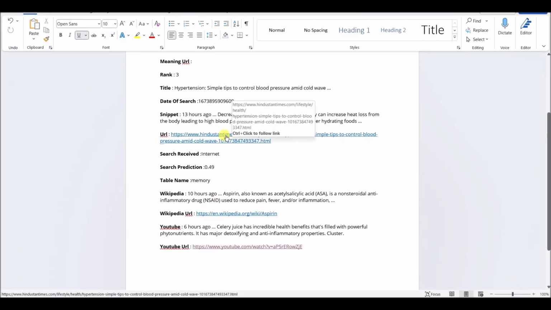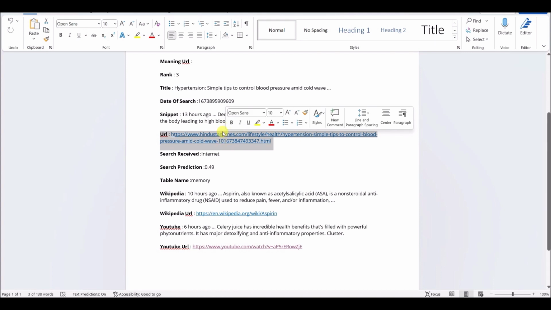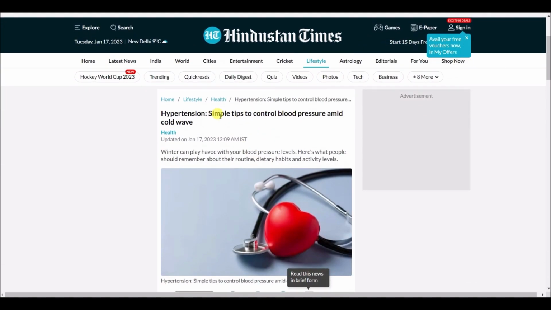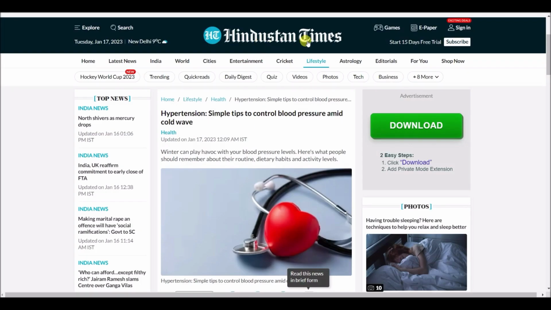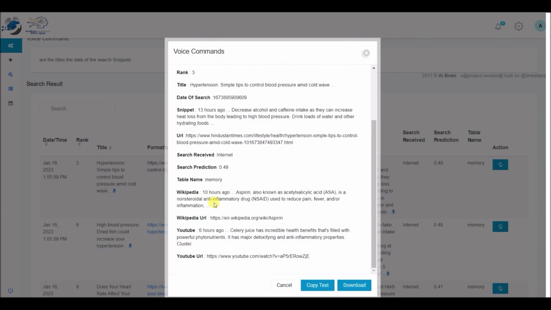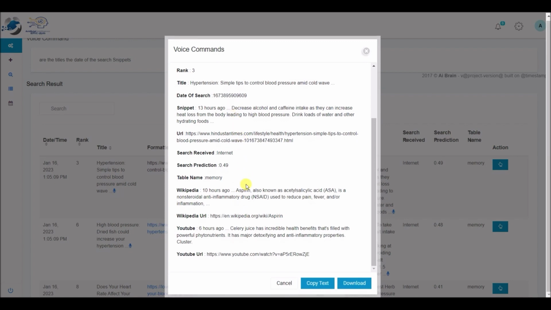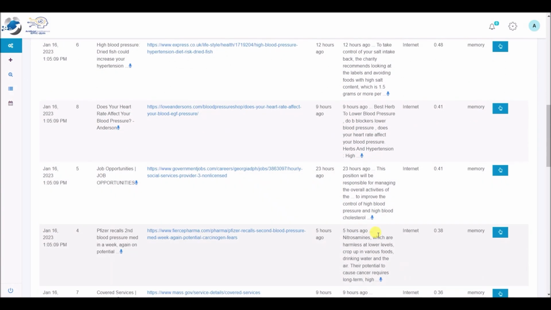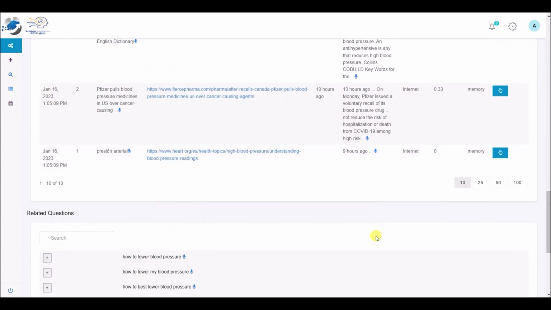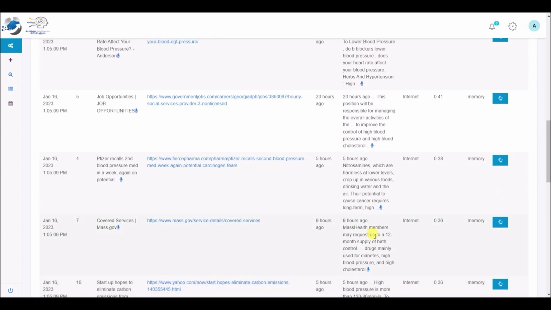And also, go back to the Word document. We can look at the snippet for the results. And here we can see a hypertension URL link under a Times magazine, and we can go to Wikipedia that did an article on aspirin and the effects of high blood pressure. So all the information is available, and you can do this for all the different links that are coming from the internet or that might be coming from the already stored silos.